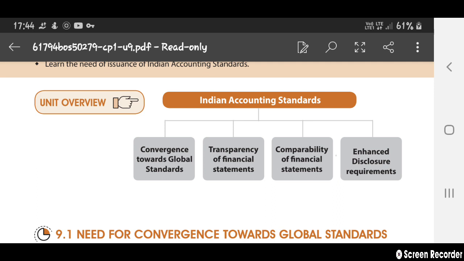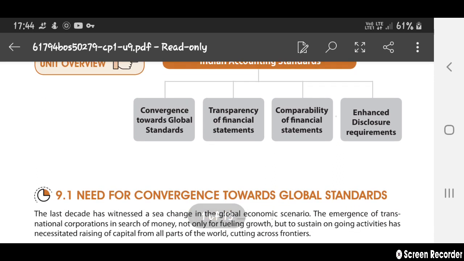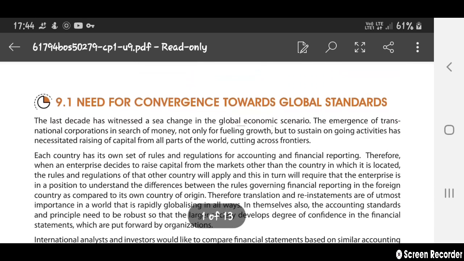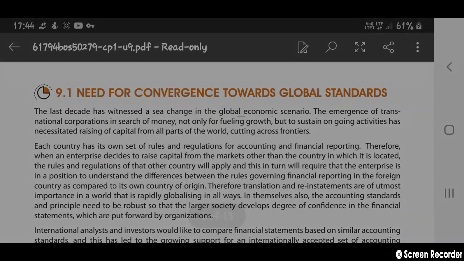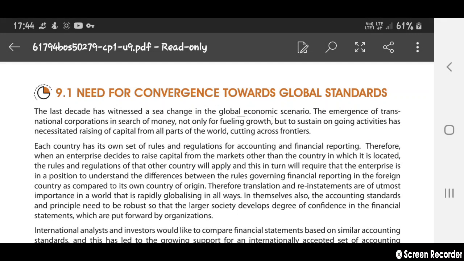Convergence towards global standards, transparency of financial statements, comparability of financial statements, enhanced disclosure requirements. So, need for convergence towards global standards.